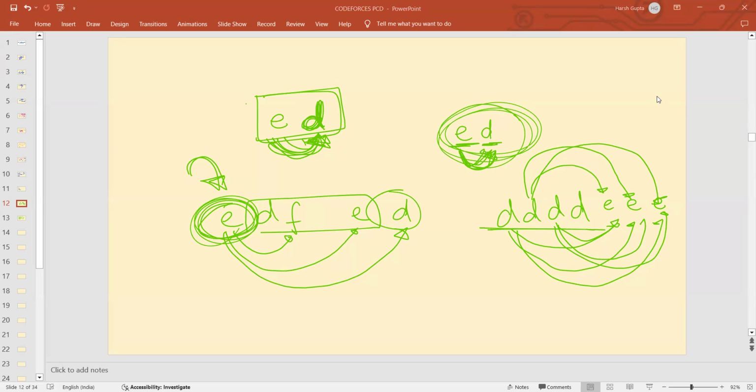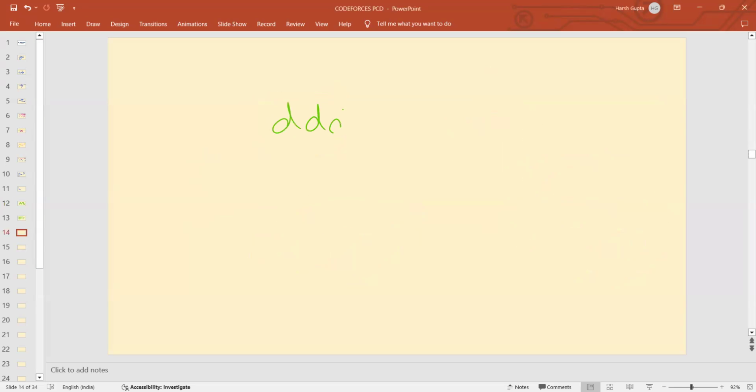The proof is why my approach is working. I made some observations, but I don't have any proof as of now. Why can't we have a character 2 times? See, what I observed was that if I have, let's suppose, D, D, D, E, E, E, something like this, then just observe, over here I can't form these pairs. These pairs can't be formed.